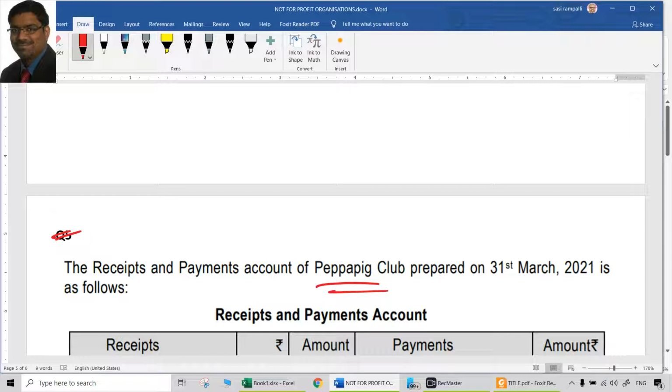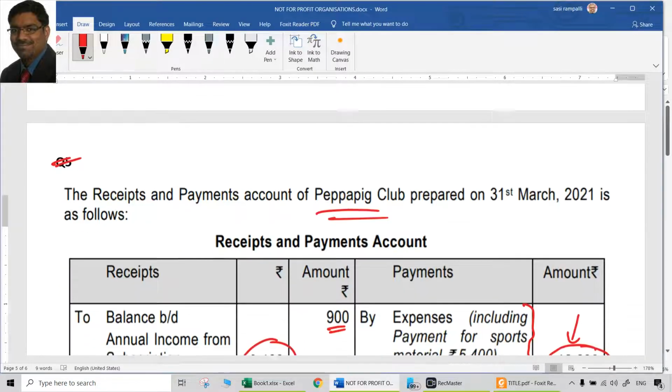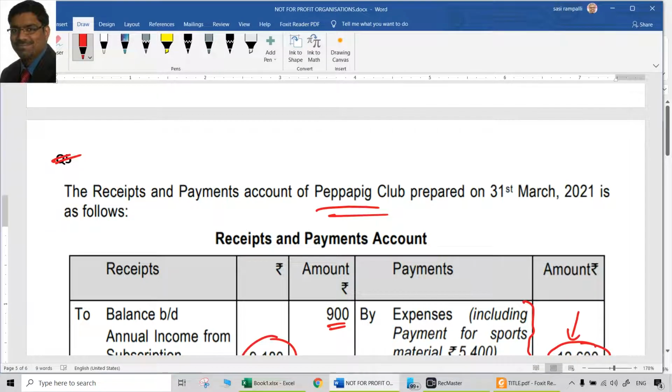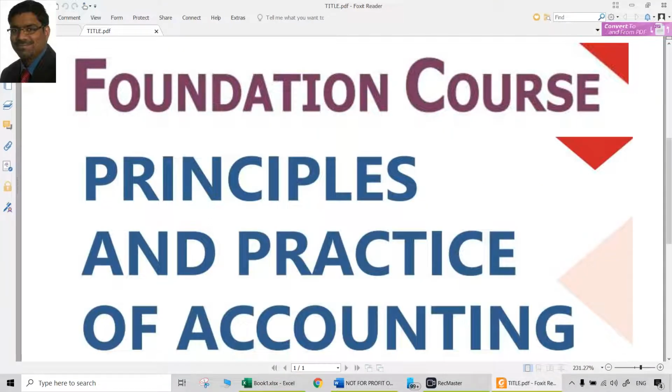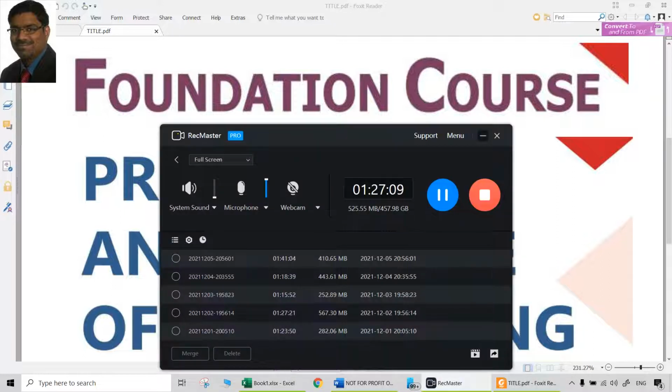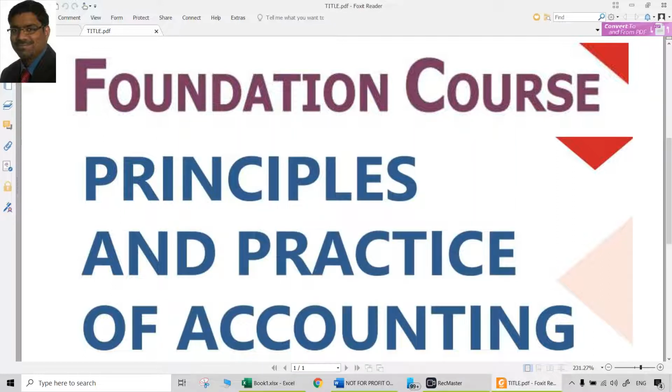But once again, if you stick to the basics, if you stick to the concepts, nothing is difficult. Always, if you keep debit credit in mind, there will never be an issue in solving any question, whether it is in final accounts or in the not-for-profit organizations' financial statements. These are some of the questions we solved, and there are so many questions which you can practice.